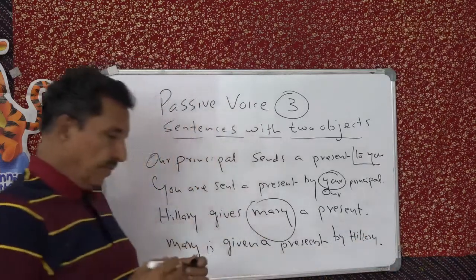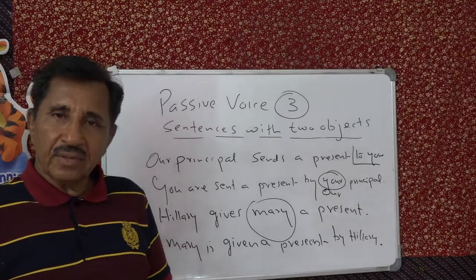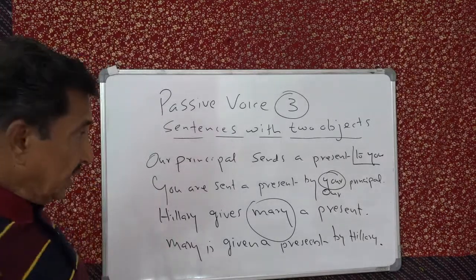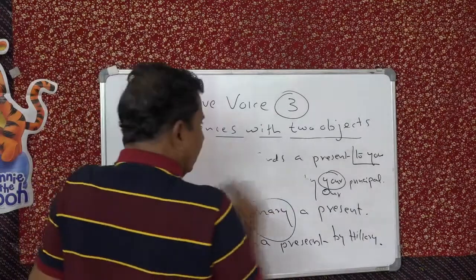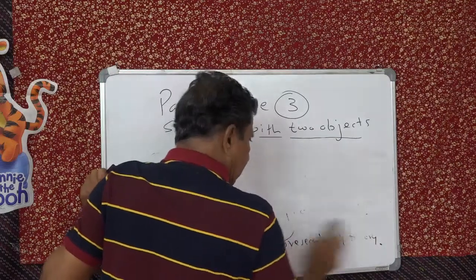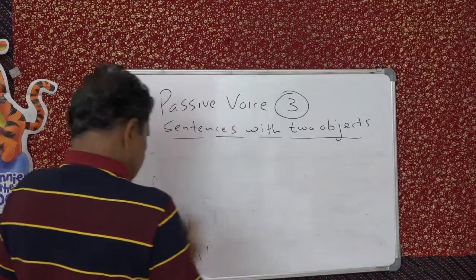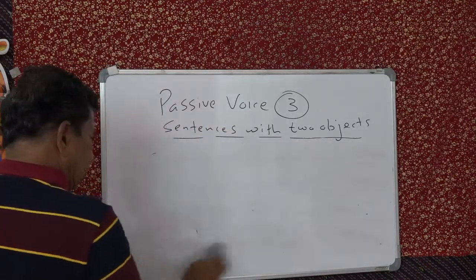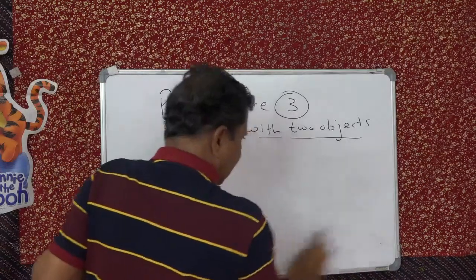Did you get that? In such cases, you start the passive with the personal object, the person. That means not a thing. But if the object is with "for", then you have to start with that "for" object. Yes, a cake is made. The cake is made for you, like that.